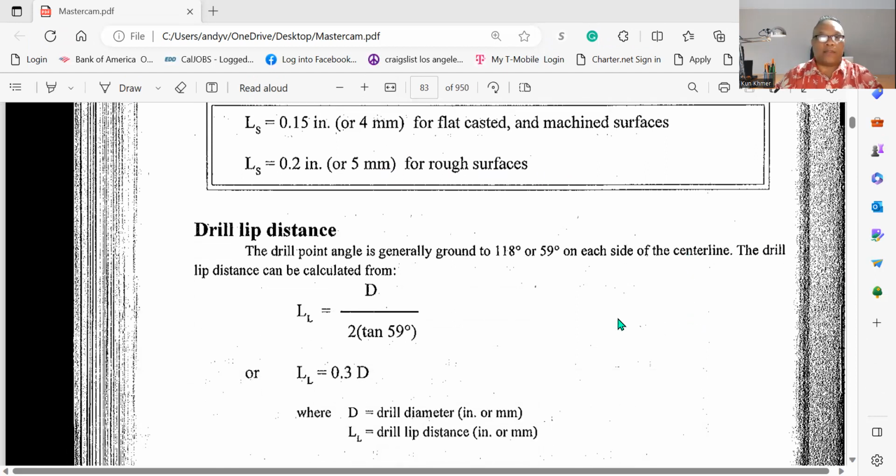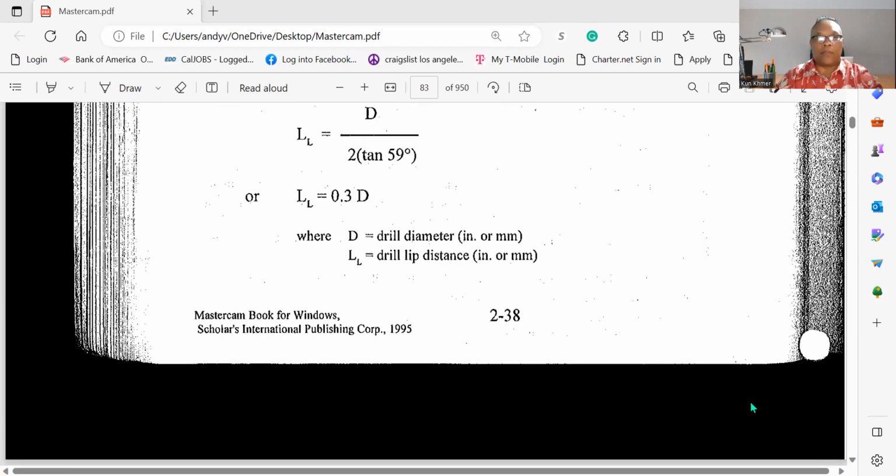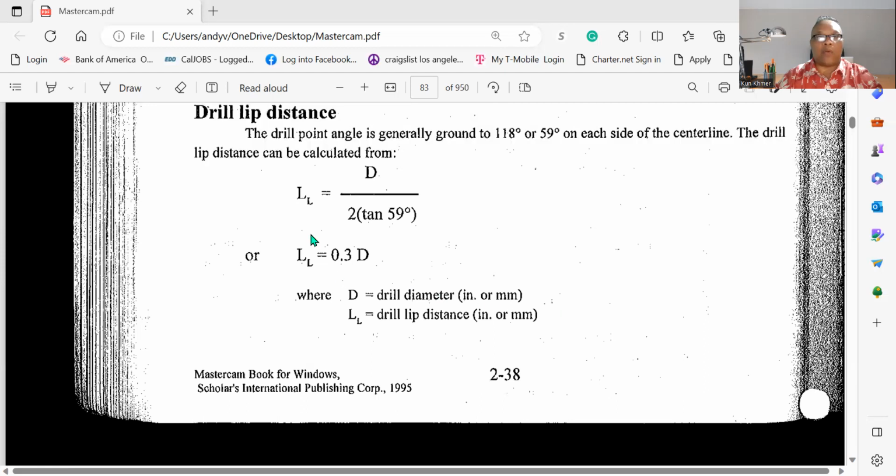Drill lip distance. The drill point angle is normally ground to 118 degrees, or 59 degrees on each side of the center line. The drill lip distance can be calculated from the formula. As you can see in this example right here, D is the drill diameter in inches or millimeters, and L is the drill lip distance in inches or millimeters.